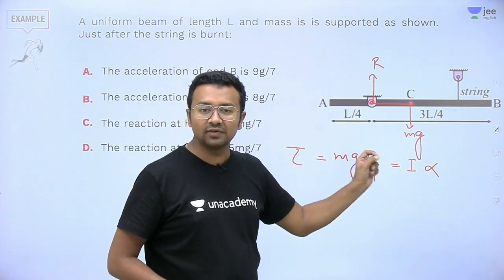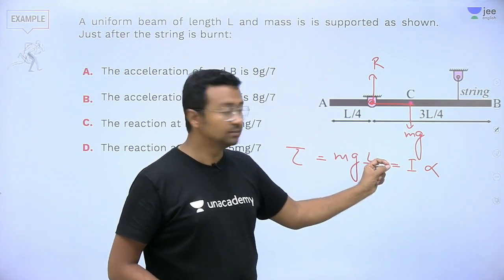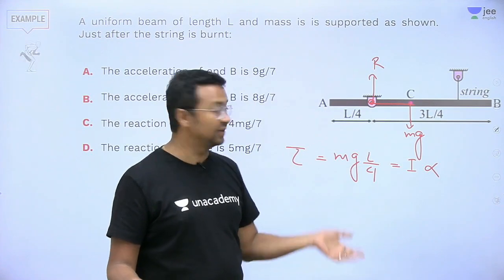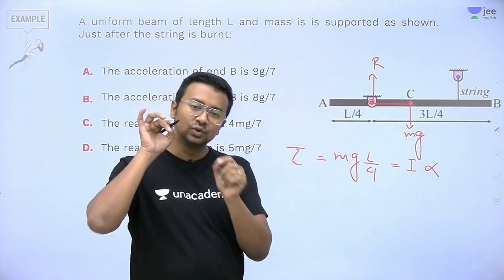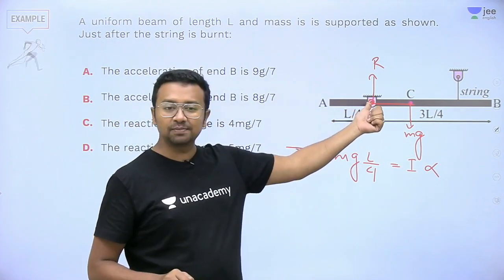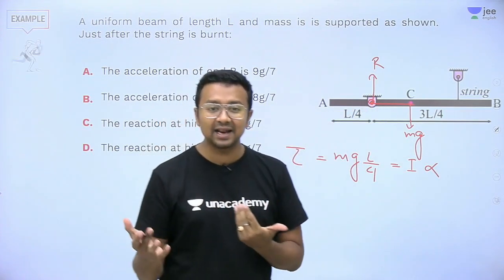Now what is the moment of inertia of this rod, and about which point should I find it out? It is rotating about this point, so I should find the moment of inertia about the axis passing through this point. I know the standard: through the center of mass, it is ml²/12. About this particular point, it will be the usage of the parallel axis theorem.